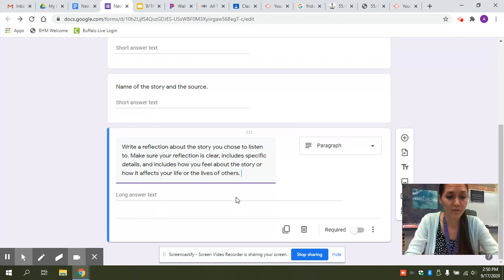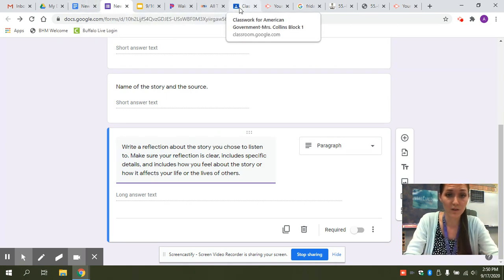All right, and then your reflection is going to be about how that story affects you personally, affects maybe your family, or affects the lives of others, including as big as like all Americans or all people in the world. You're just kind of talking more in depth about why that news story is important. If that part's confusing for you, double check the rubric and double check the examples, especially in the other video.